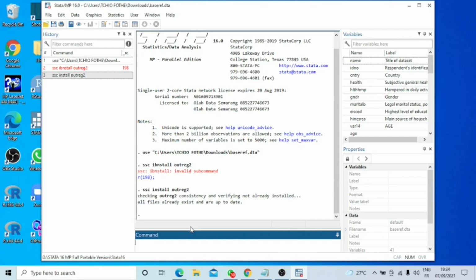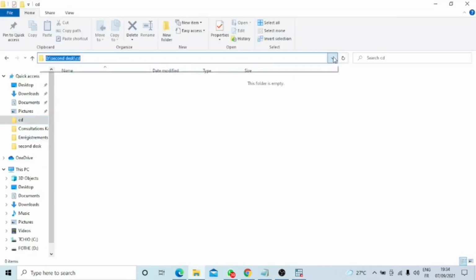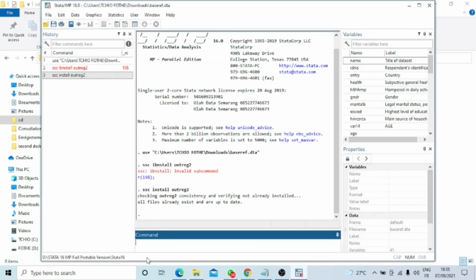The second step is to define the folder in which I would like my data to be exported. So I'm going to navigate to the folder first. I'm going to call cd, and I'm using the up arrow to get the path to my folder in which I would like to have my Word, Excel, or text file, in which I would export the results of my regressions from Stata.